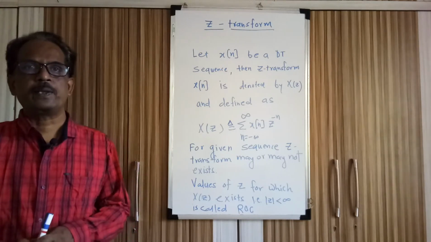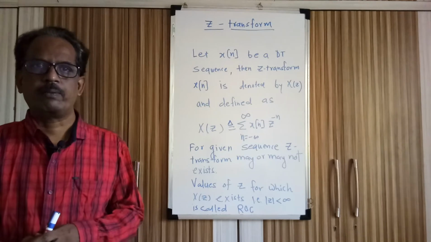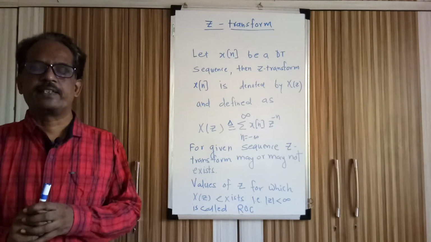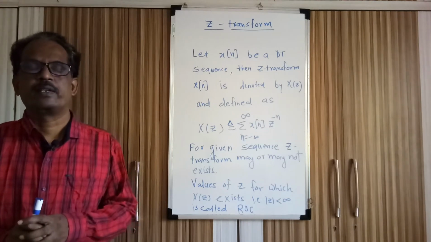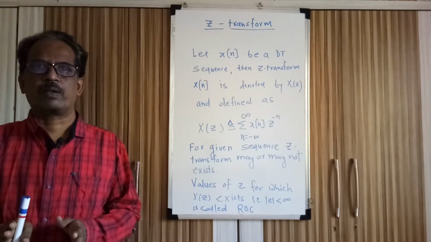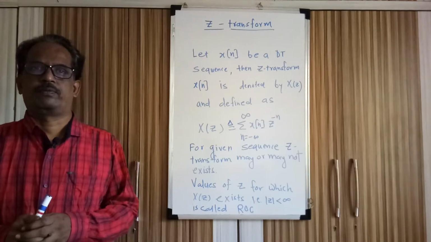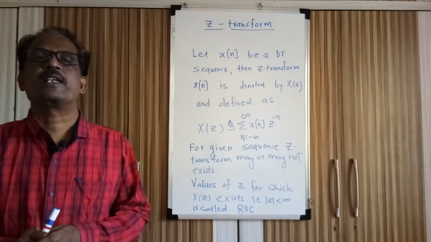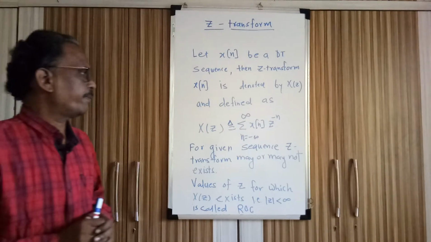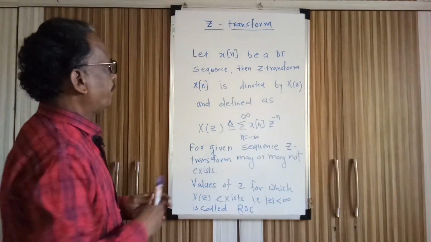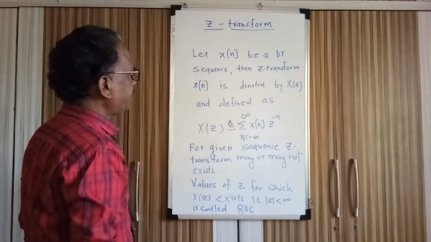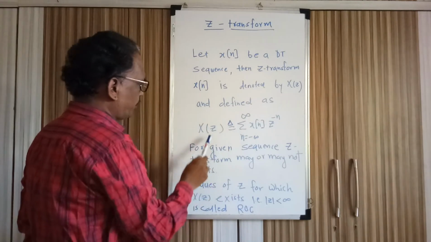Whenever we talk about the existence of Z transform, we always talk about the magnitude of X of z. If the magnitude of X of z is less than infinity for all values of z, then we can say that this Z transform exists, or Z transform is possible. Here the sequence is x of n, a discrete time sequence. Its length is not given, so I have taken the length from minus infinity to plus infinity, and its Z transform is denoted by X of z.